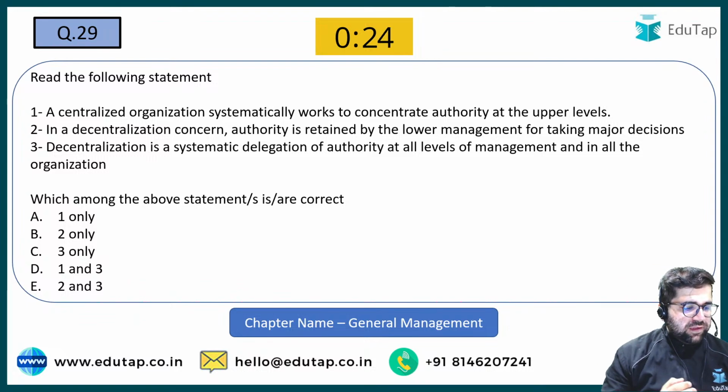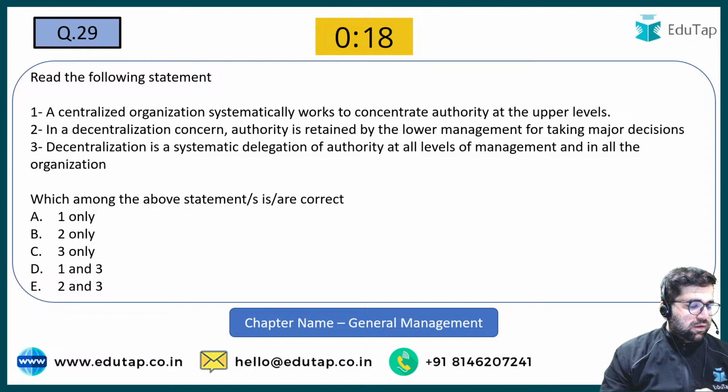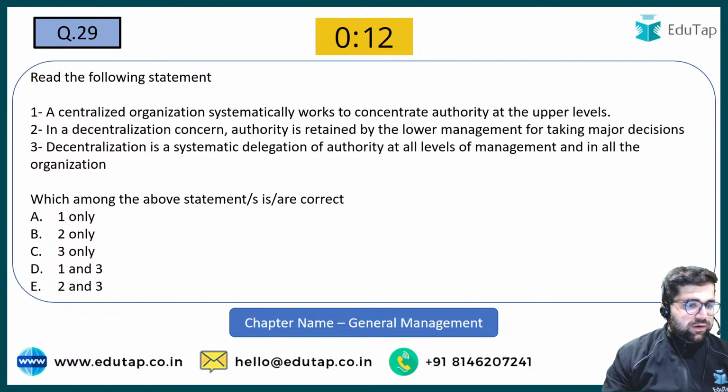I am waiting for the answers of 29, then I will start solving it. 1 plus 3. Okay, Mohit, we will check it. D. Nilesh is also saying 1 plus 3, D.